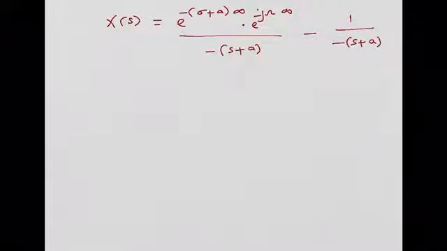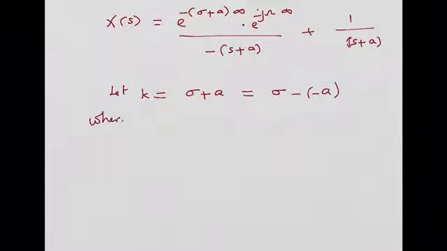You know very clearly that this minus and minus will become plus, isn't it? So, let me take a temporary variable k is equal to sigma plus a, and this can also be written as sigma minus of minus a.